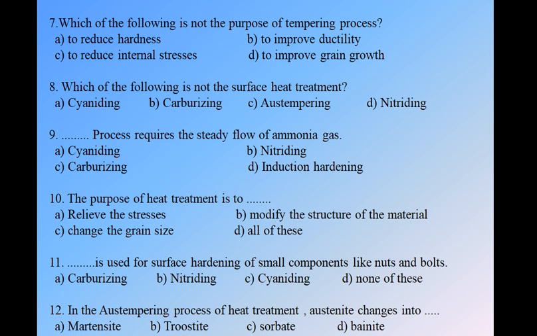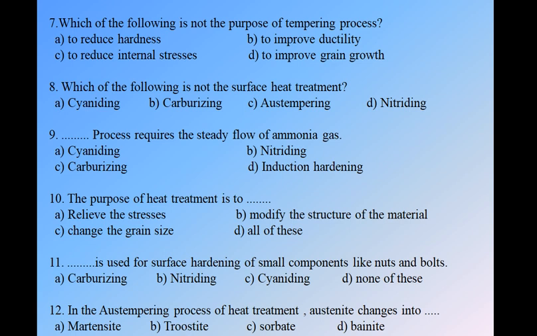Okay. Question number 9. Which process requires the steady flow of ammonia gas? As we know, we had studied the case hardening methods. In that, we have gone through the three processes: carburizing, nitriding, and cyaniding. Everyone has its own medium or resources to supply the carbon or nitrogen. We have four options: cyaniding, nitriding, carburizing, and induction hardening. Ammonia gas has the chemical composition NH3, meaning it has N, nitrogen, and nitrogen is used in the nitriding process. So option B is correct.